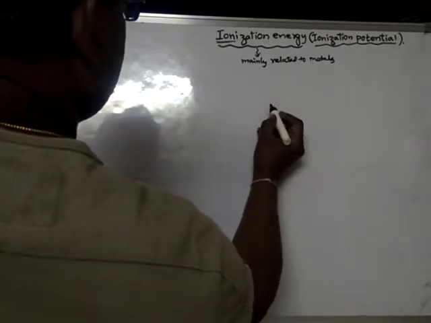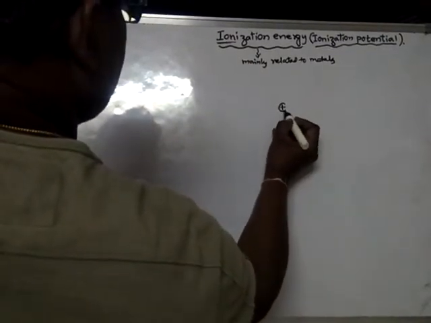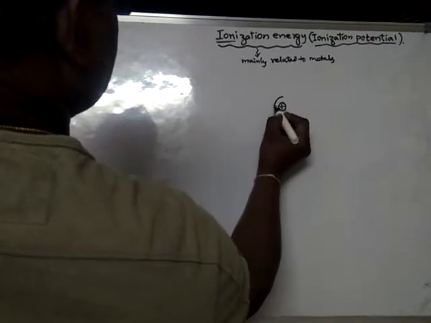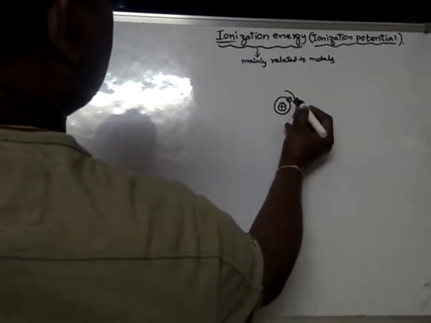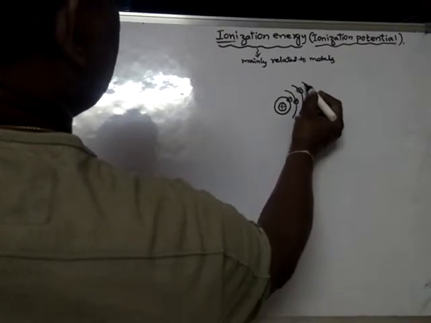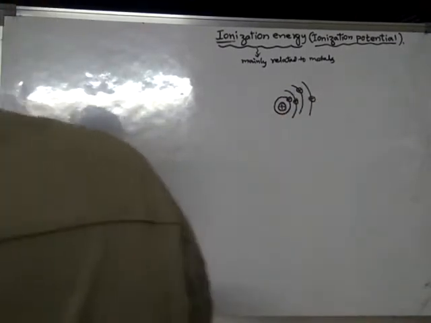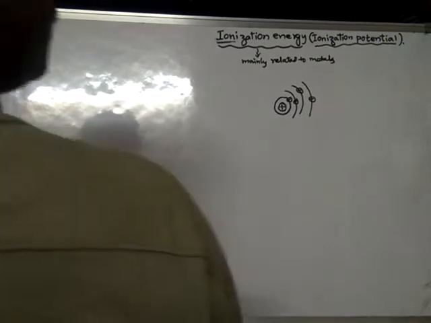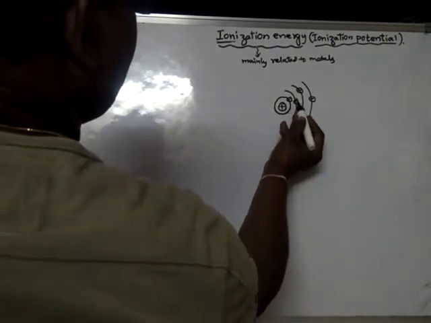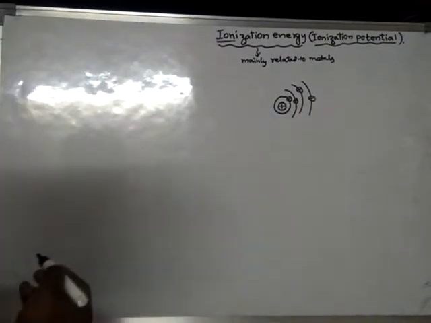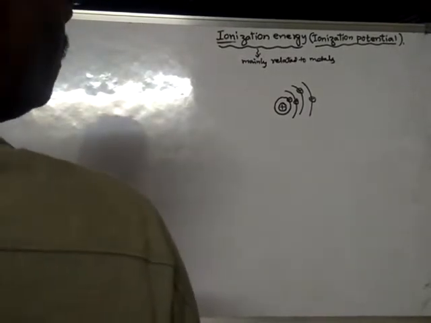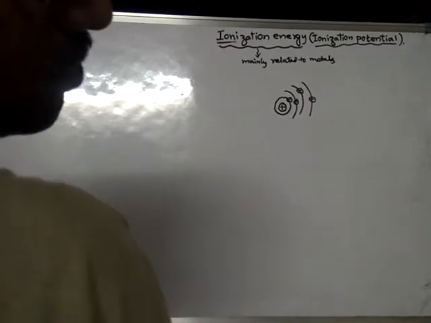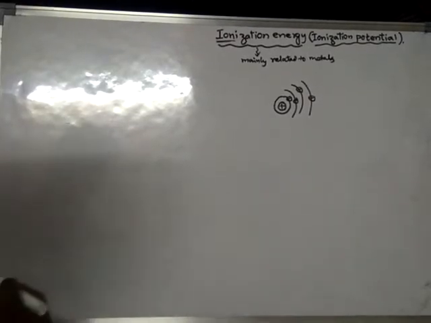Suppose there is an atom, and this is the nucleus of the atom, and electrons are present in various orbits. In this atom every electron is under the force of attraction of the nucleus. Suppose you want to remove an electron, which electron may we remove?